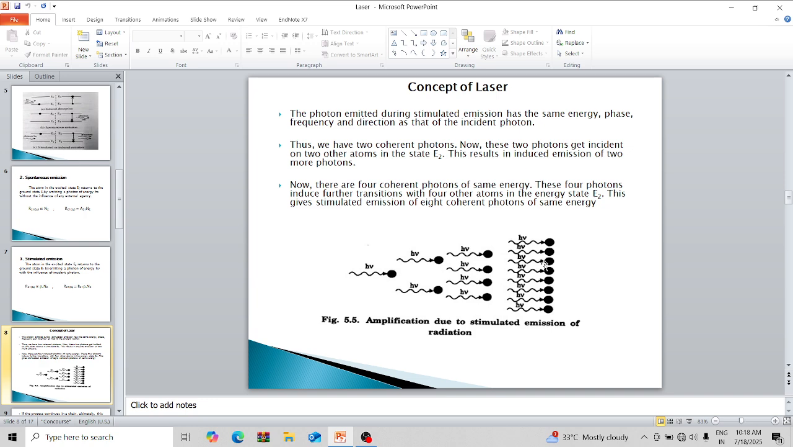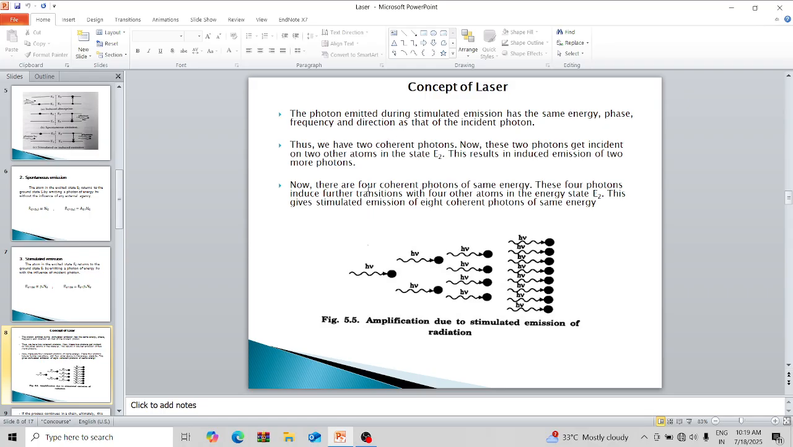Next, concept of laser. The image shows the amplification of light radiation due to stimulated emission. The photon emitted during stimulated emission has the same energy, phase, frequency and direction as that of the incident photon. Thus we have two coherent photons. Now these two photons get incident on two other atoms in the state E2. This results in the induced emission of two more photons.